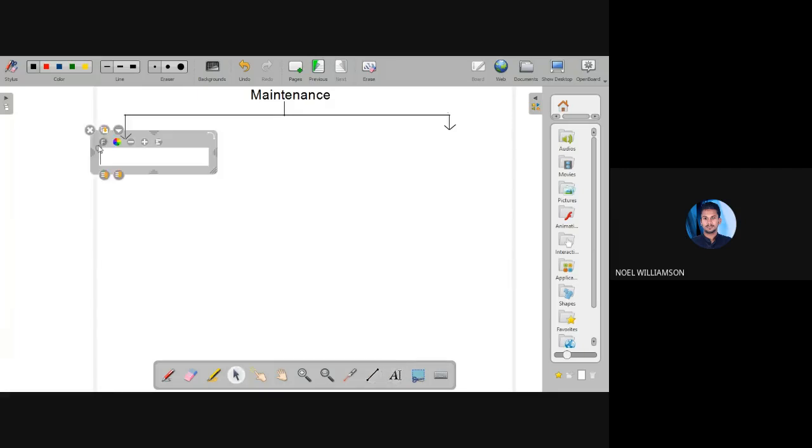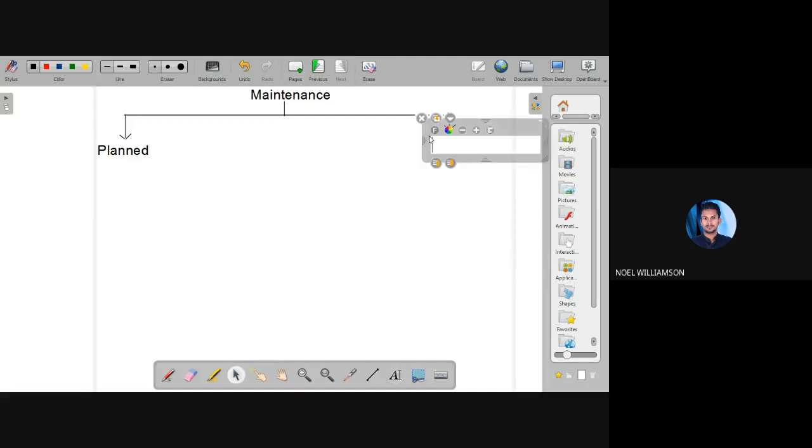That is predictive maintenance and planned and unplanned. Planned maintenance and unplanned maintenance.